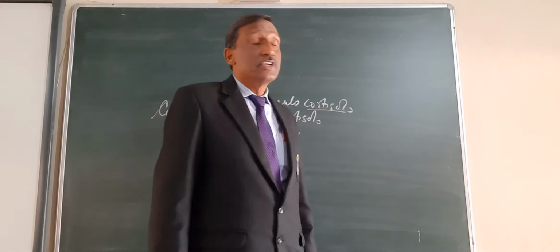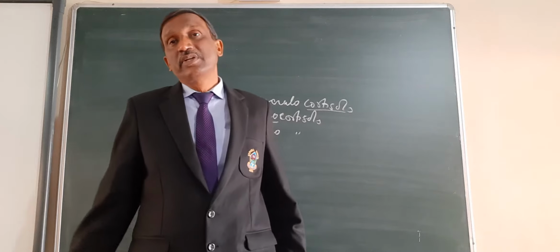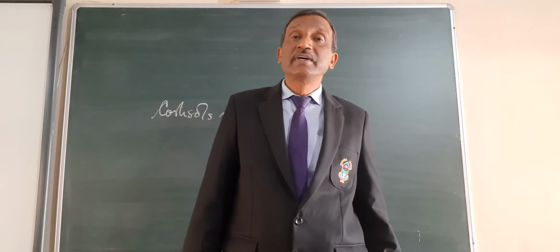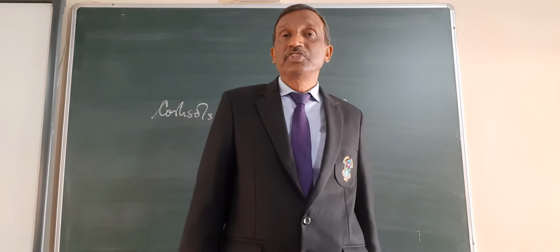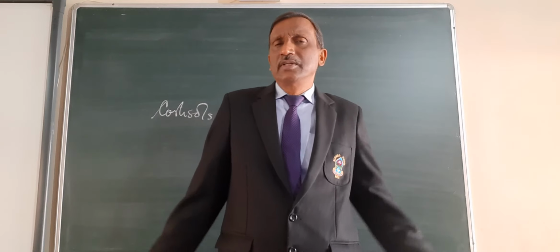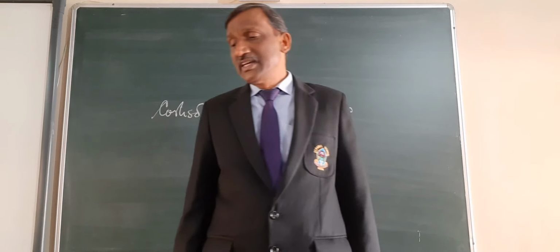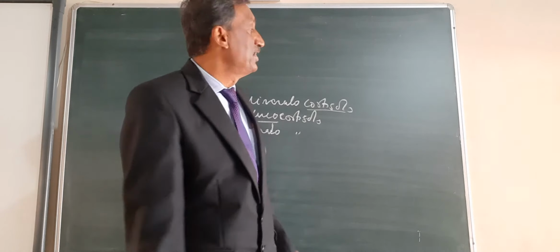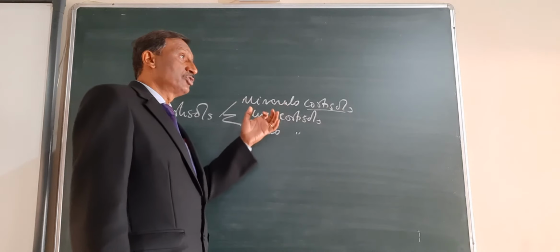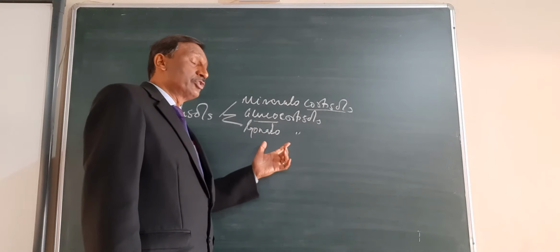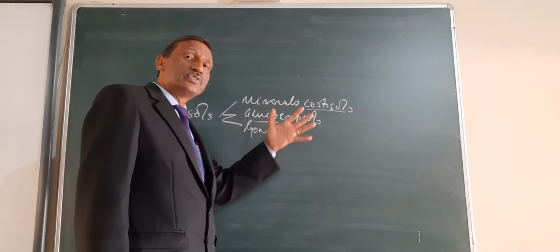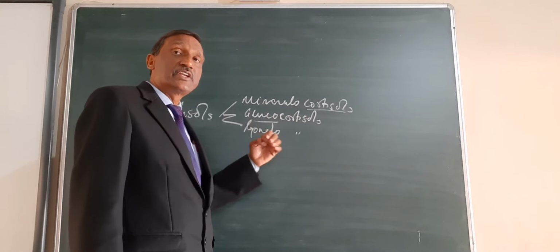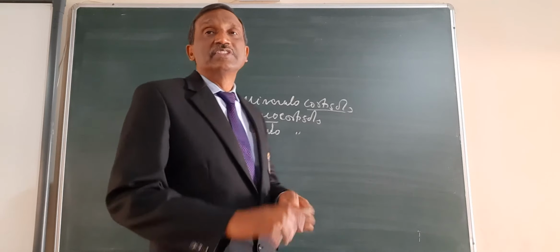And the third one is gonadocortisols, which is responsible for the upkeep of the sex organs and the functioning of the reproductive organs. Along with FSH and LH, other hormones are also there. So they are additional hormones: mineralocorticoids, glucocorticoids and gonadocorticoids. In addition, there are some other hormones which are regulating them.